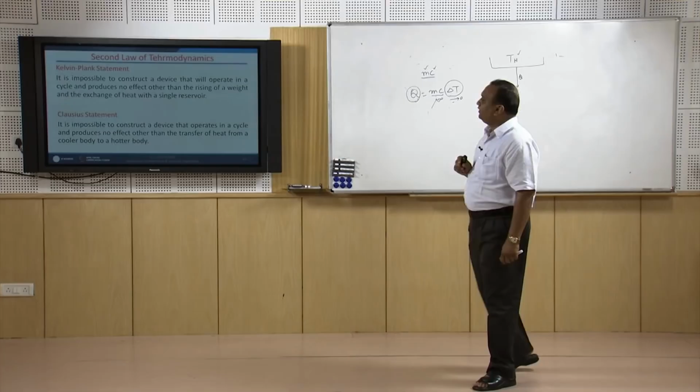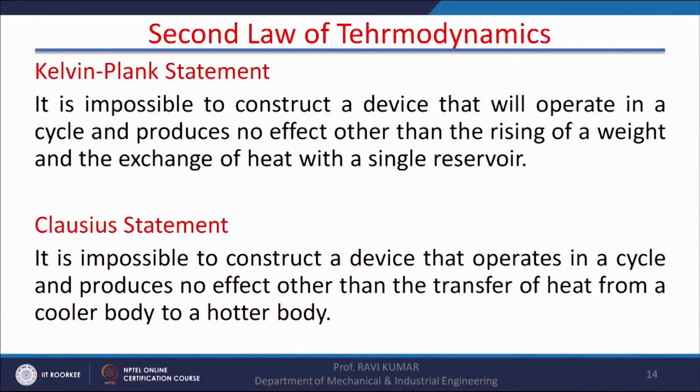There is another statement for the second law of thermodynamics, and it says that heat by its own cannot flow from lower temperature to higher temperature. The exact Clausius statement is like this: it is impossible to construct a device that operates in a cycle and produces no effect other than the transfer of heat from a cooler body to a hotter body, right.